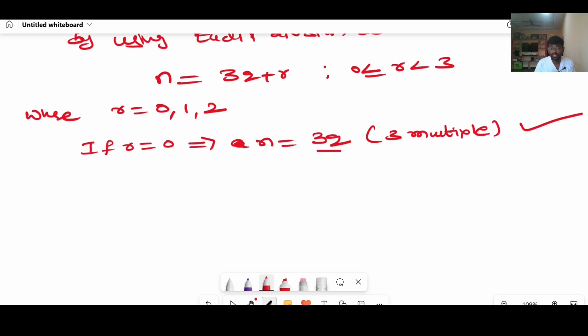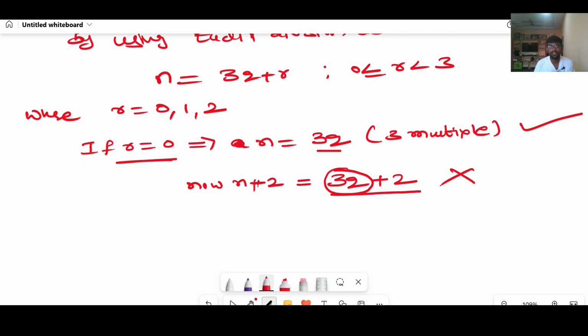And again we need to check n plus 2, n plus 4 in the case of r equal to 0 only. I will take n plus 2 now. If you add 2 on both sides, you will get n plus 2 on the left hand side and 3q plus 2 on the right hand side. It is not divisible by 3. Why? Because a multiple of 3 plus 2 will not give a multiple of 3, right? Then it is not divisible by 3.